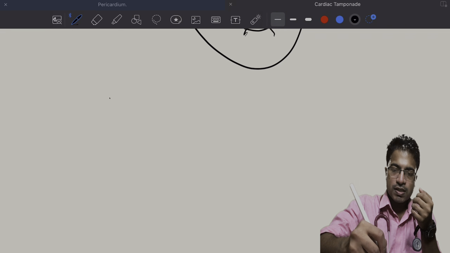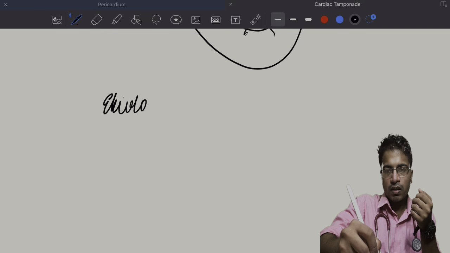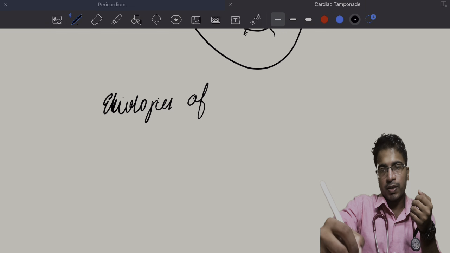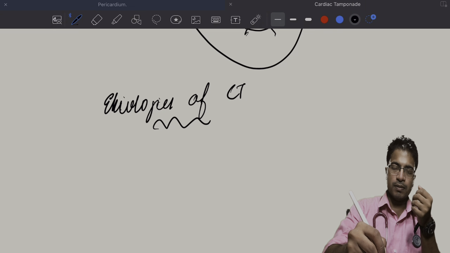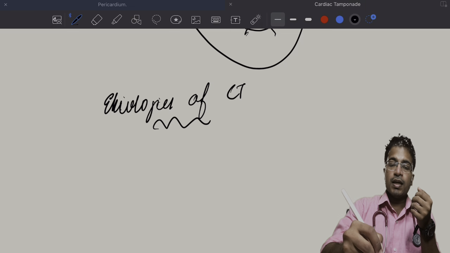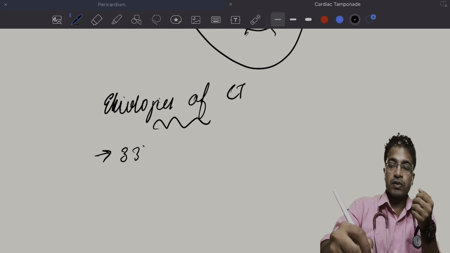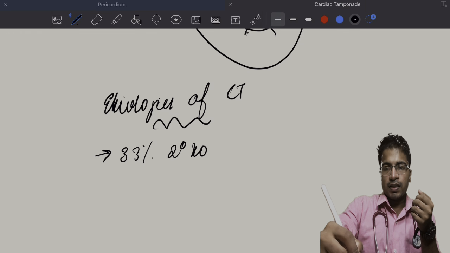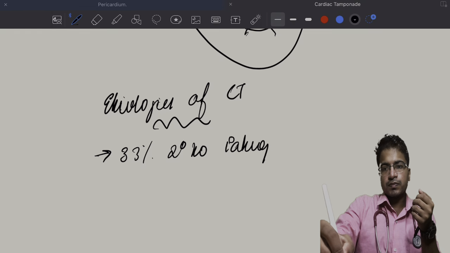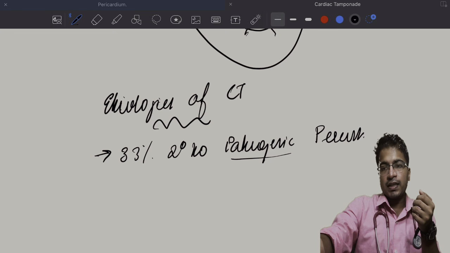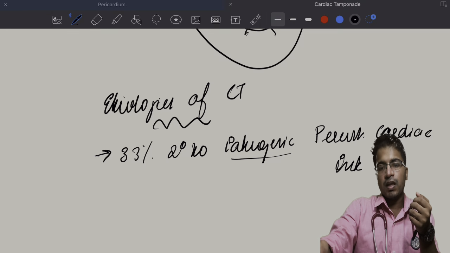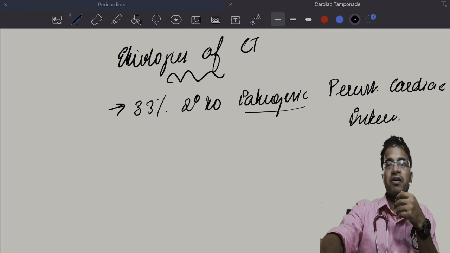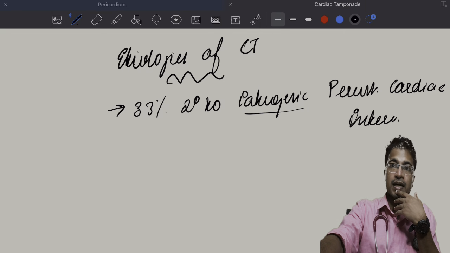Coming to etiologies, what are the etiologies of cardiac tamponade? In a study conducted in Sweden, out of 340 patients who had cardiac tamponade, 33% were secondary to iatrogenic percutaneous cardiac interventions. So basically, one third of cardiac tamponade cases are iatrogenic.